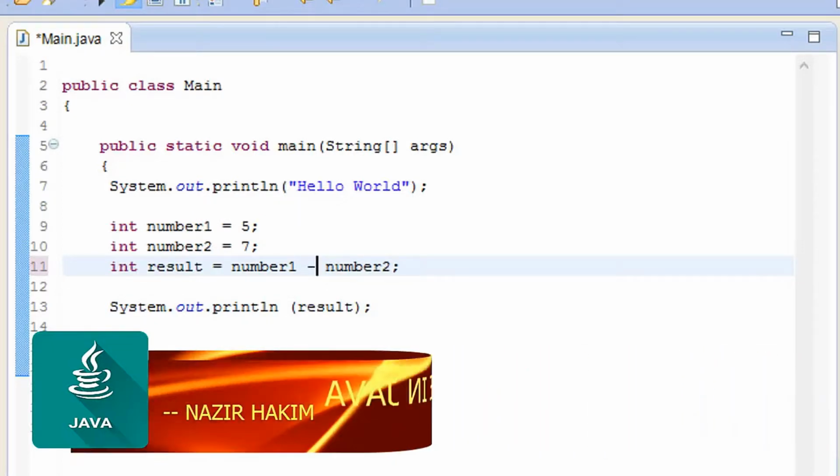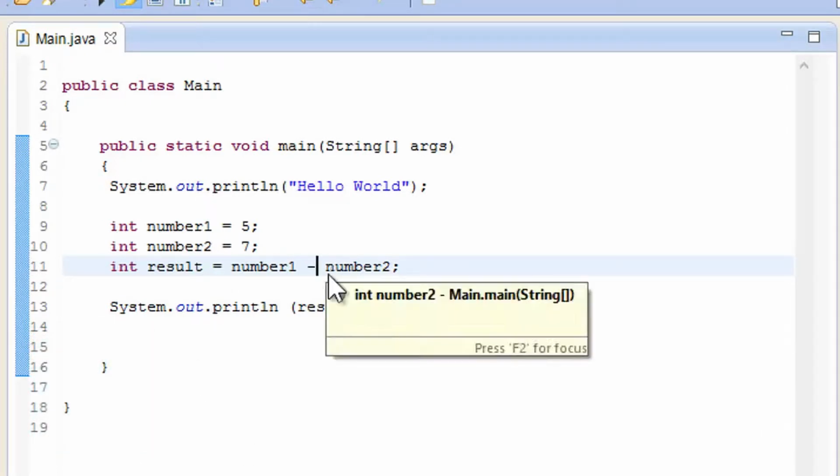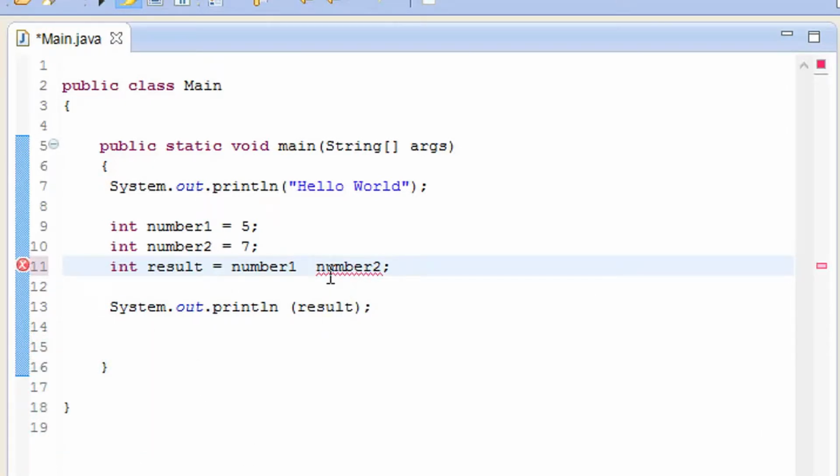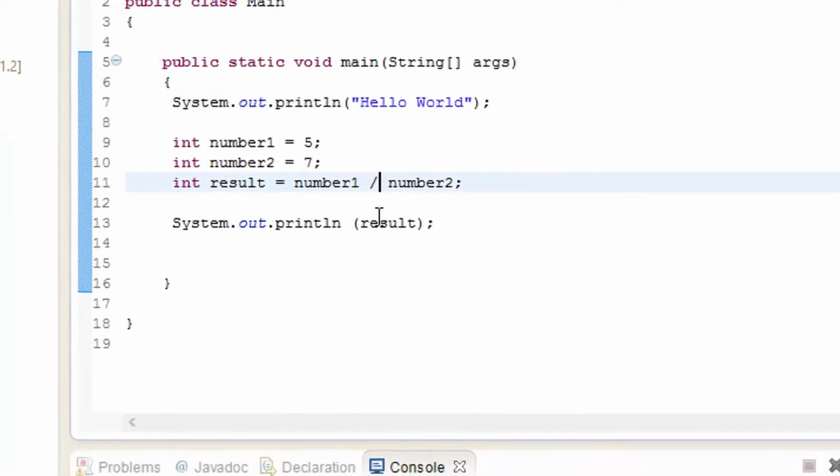If you want, you can go and let's see, 5 plus 2 goes to minus 2. That's nice. It can go to multiply: press shift and then press E, and that goes to multiply. So what we can do next is add divide. I wonder what 5 divided by 7 would be. So let's just go ahead and see if that works.